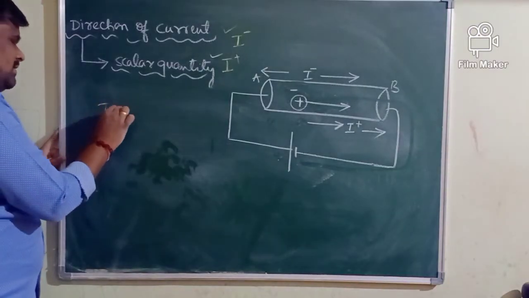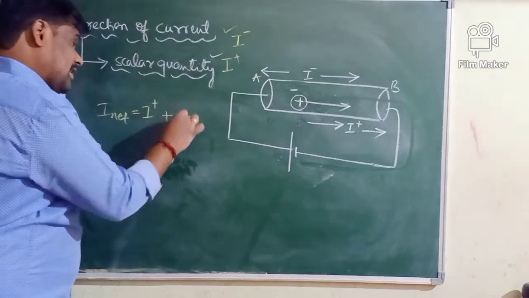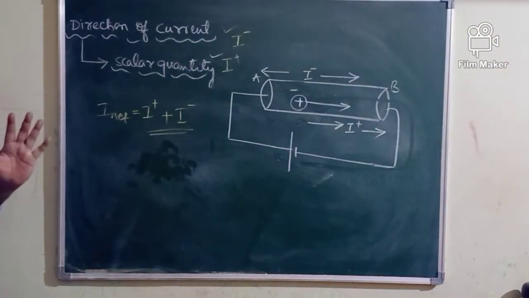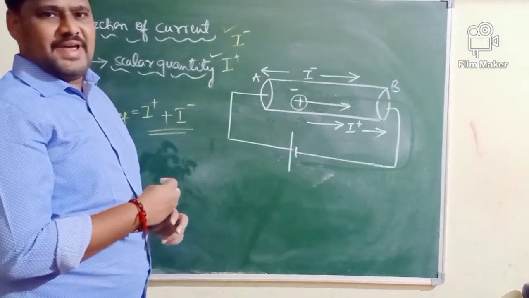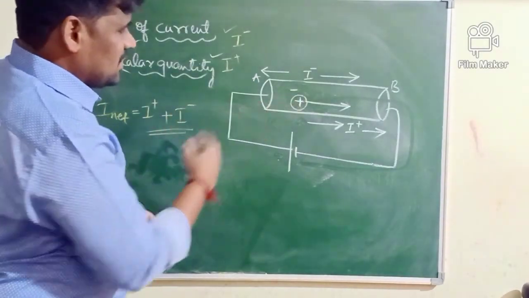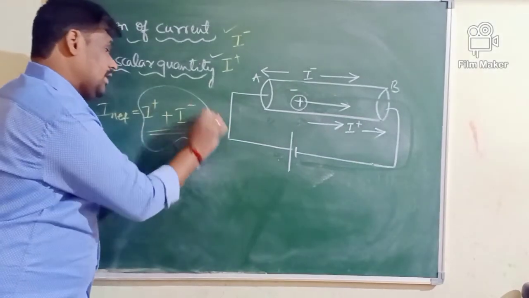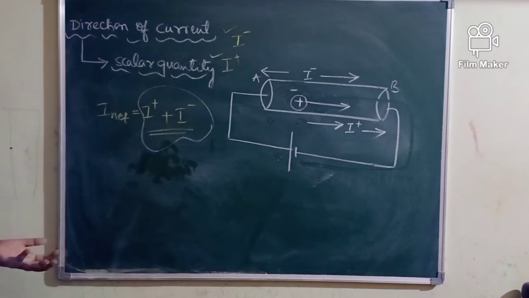Therefore, what is the net current? The net current is given by the current produced by positive charge plus the current produced by negative charge, because both the currents are acting in the same direction. Whether the current is produced by negative charges or by positive charges, the net current should be the sum of the current produced by positive charge and the current produced by negative charge, even though they are moving in the opposite direction.